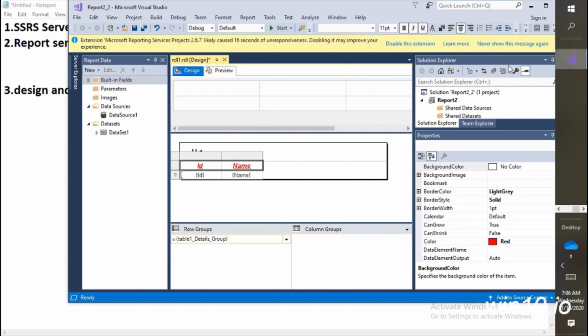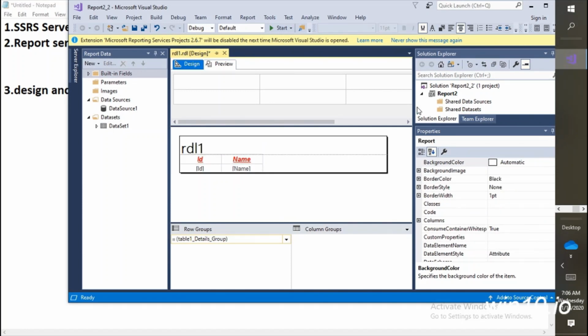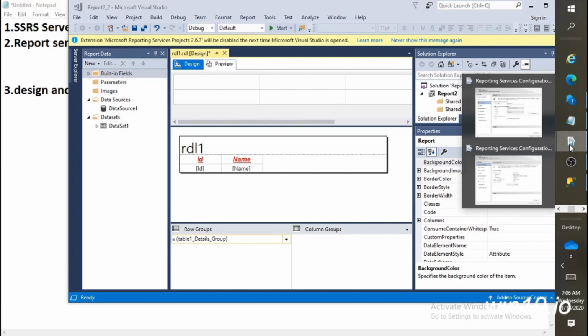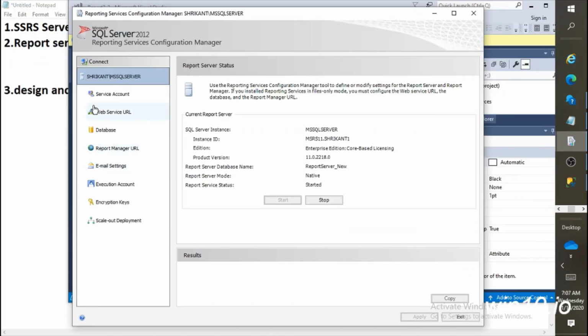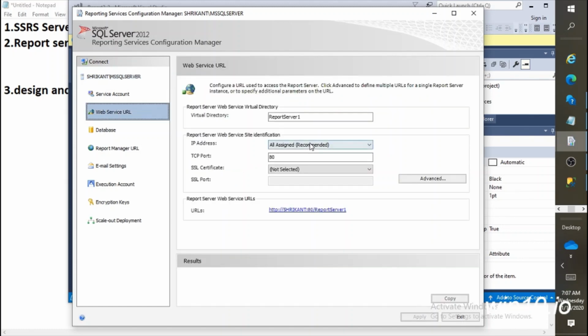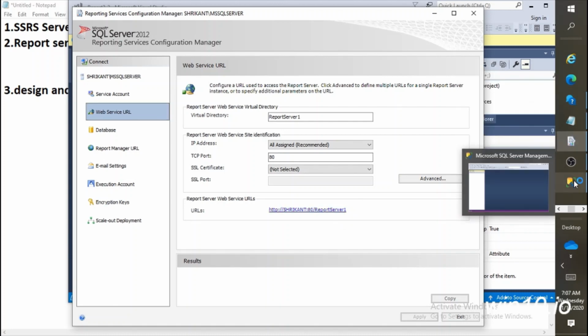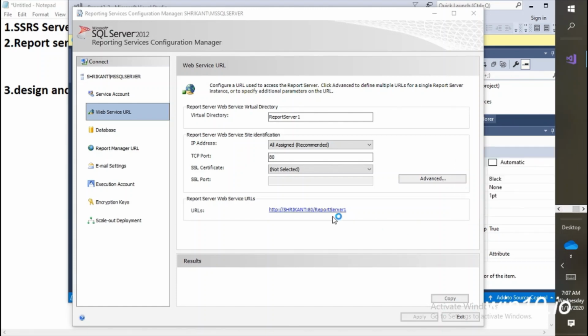Okay, now this is our RDL, and this RDL is now ready for deployment. So the next thing we need to do is go to the reporting server and take the report server URL. So the report server URL is this one. Just take the report server URL.